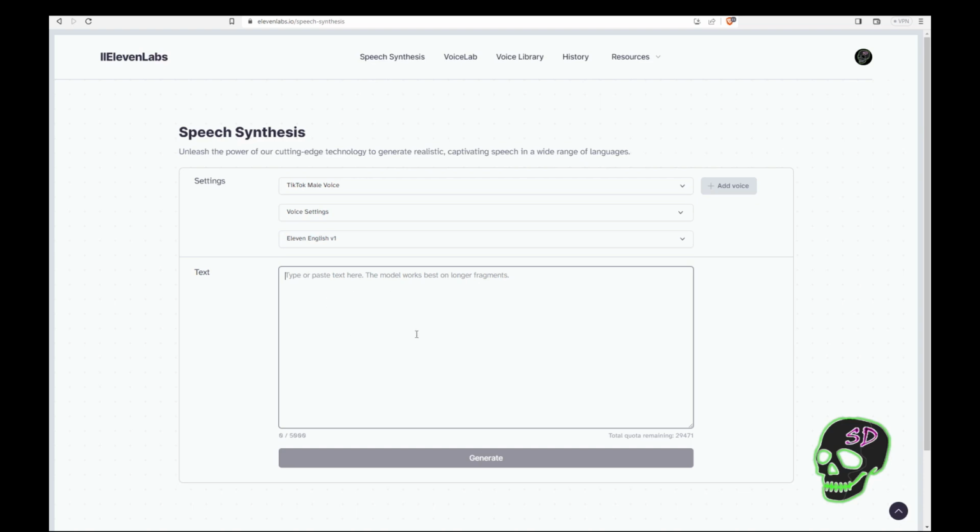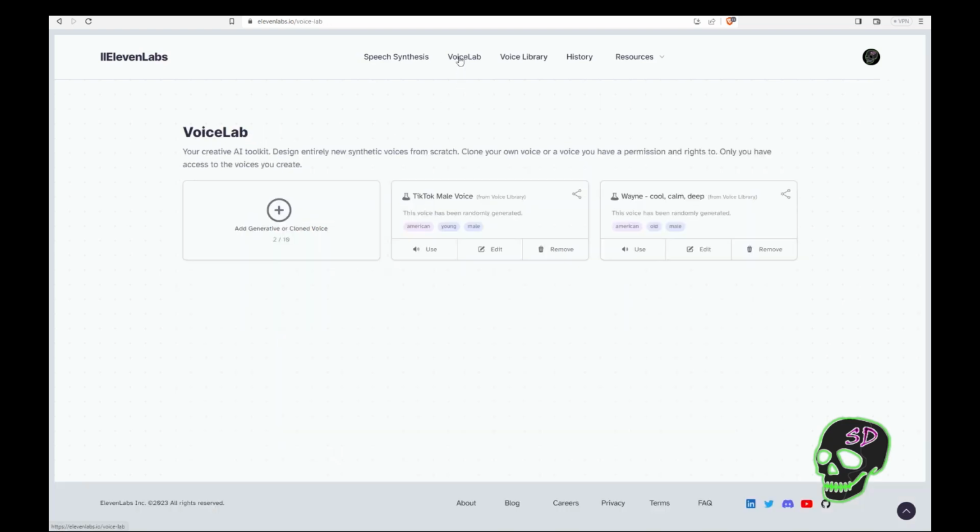Now, here's where you're going to drop your script, and this will generate the AI voice audio file for us. If you click over here on the Voice Lab, you can see that I can have up to 10 different voices because I do have the $5 plan. On the free plan, you can get 3. You can see that I've already added 2. I've added TikTok male voice, and Wayne, cool, calm, and deep. I'm going to be using the TikTok male voice for this video since it's a TikTok style video.